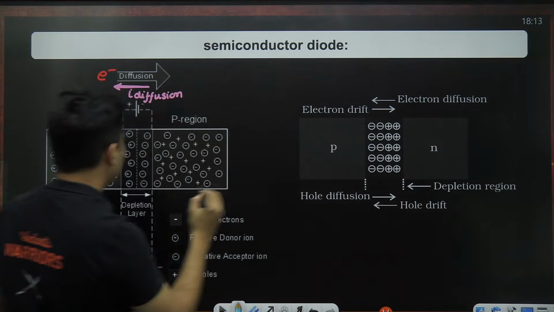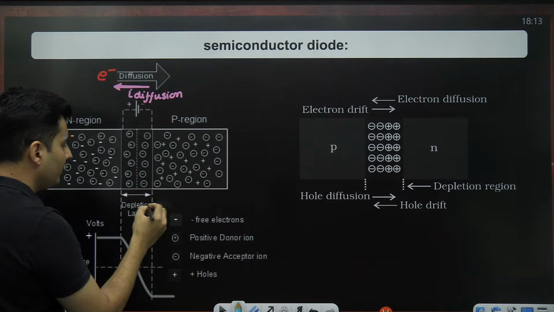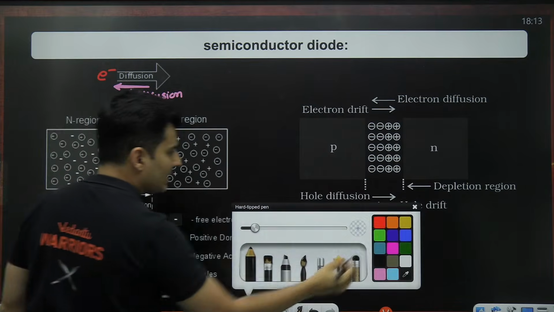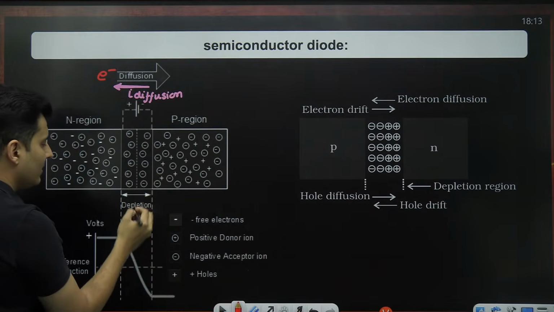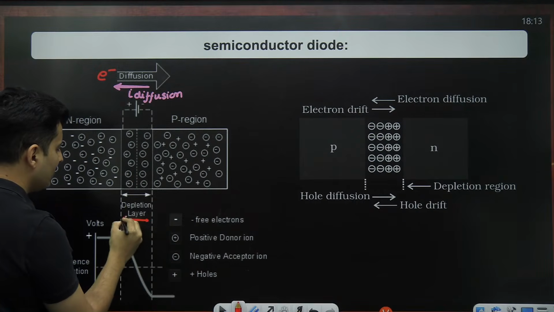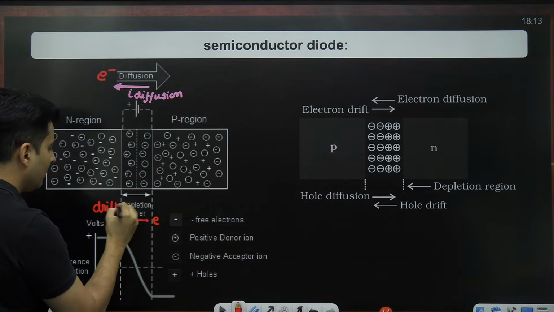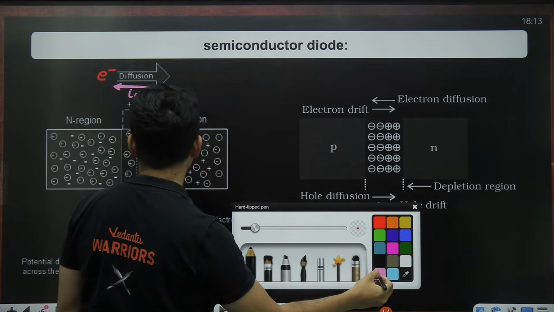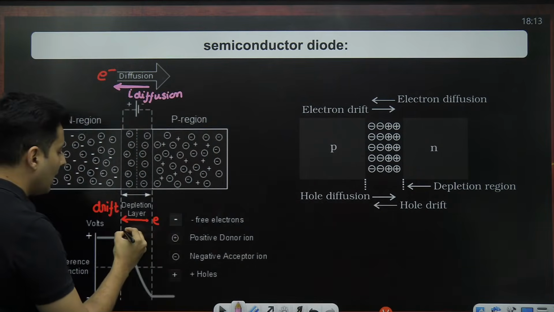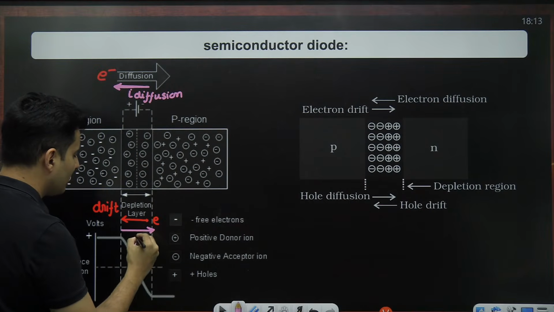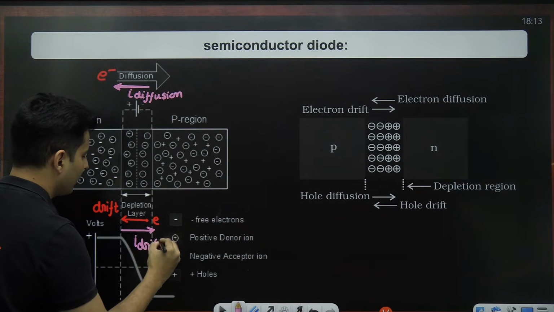You will see that in this particular region, the electrons which are there, they will start moving like this. The electrons will start drifting inside the depletion region, because of which you will see an exact opposite current, which is now called the drift current.